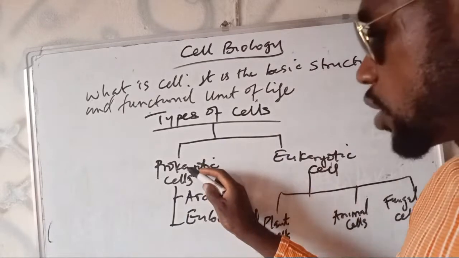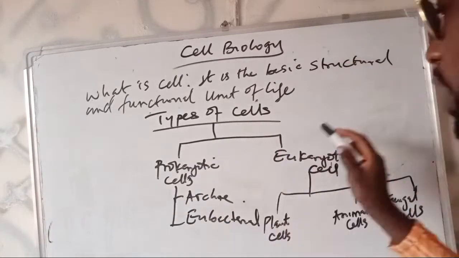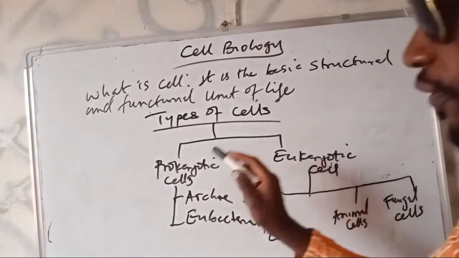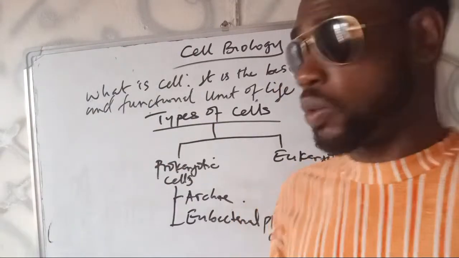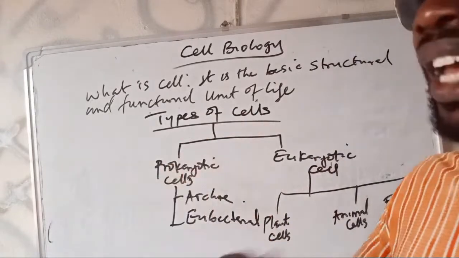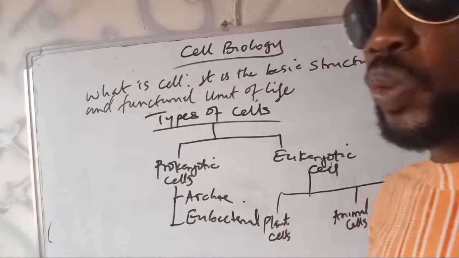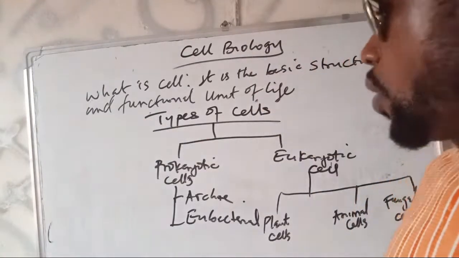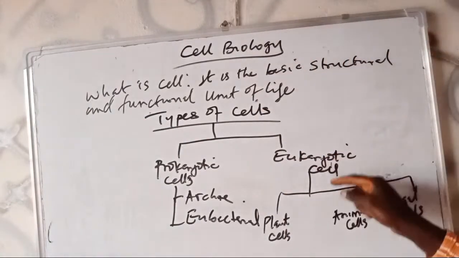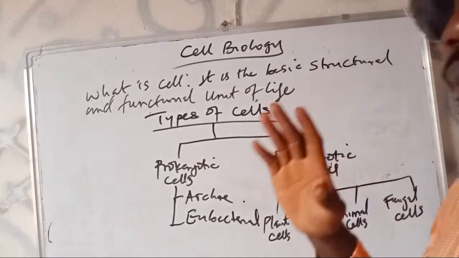In other words, some people will tell you this one has a false nucleus, while this one has a true nucleus. What is a false nucleus? A nucleus that lacks a nuclear membrane, that is, without an envelope bounding the content. While a true nucleus is a nucleus that has a clear nuclear membrane.